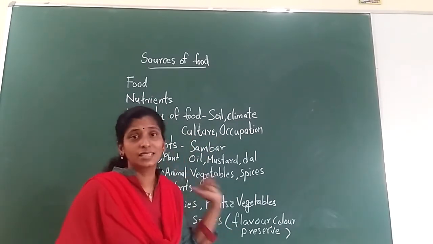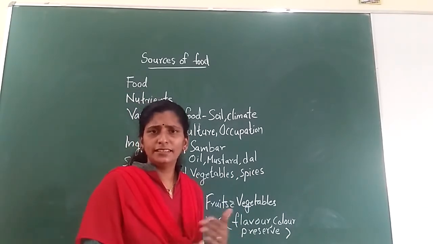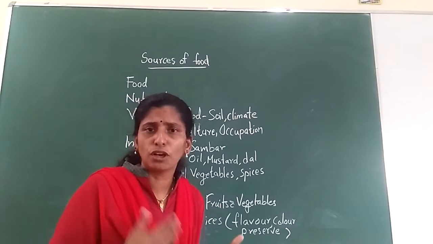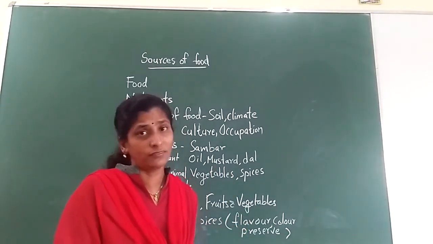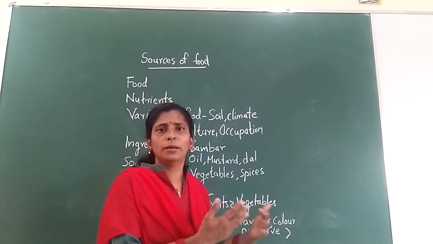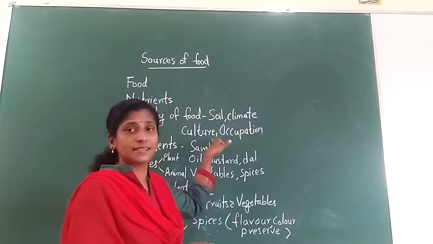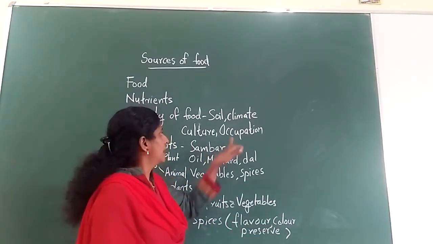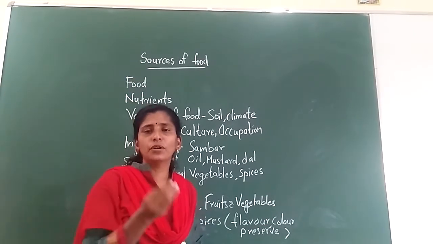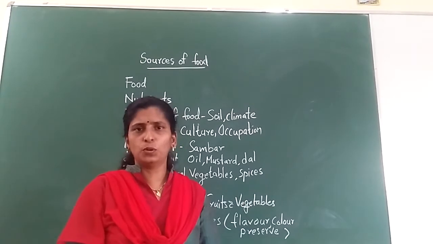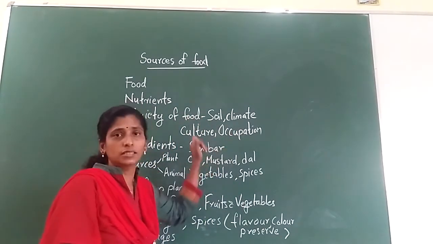So next one is culture, like different castes and different religions. They depend on different types of food. For the best example, Christians and Muslims eat more non-veg items, and some Hindus eat non-veg also, some do not. So depending on the culture, the food varies. And next one is occupation. For example, somebody is very rich, their food items will be different. Somebody who is very poor, their food will be different. So the variety of food depends on all these things.